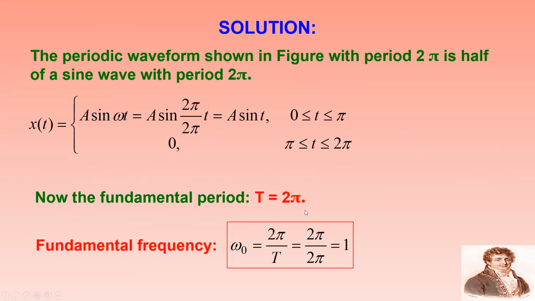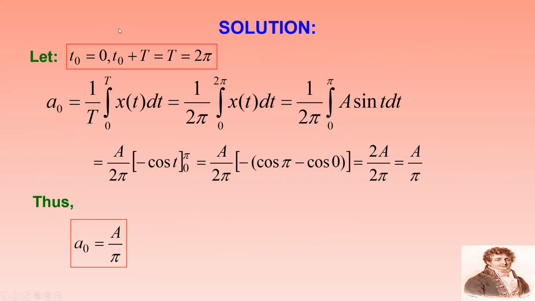Now the fundamental period of the signal is T equal to 2 pi, as from the figure. So the fundamental frequency omega naught equal to 2 pi by capital T, which is 2 pi by 2 pi equal to 1. So now omega naught equal to 1. Hence, we try to calculate the solution. So T naught equal to 0 and T naught plus capital T equal to 2 pi.